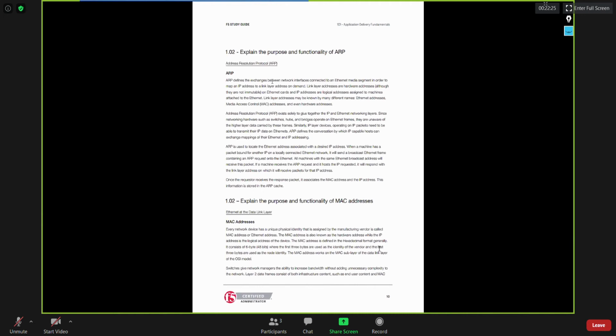In its own ARP table, it will have its own MAC address and IP address, right? In case your device doesn't have the destination MAC address in its ARP table, then it will generate an ARP request. An ARP request is always broadcasted, whereas an ARP reply is always unicasted. Any questions so far?